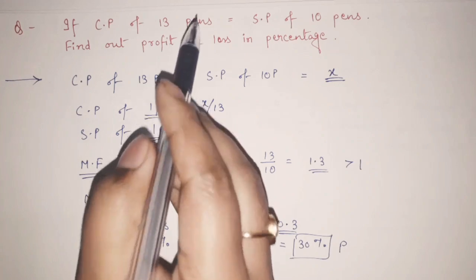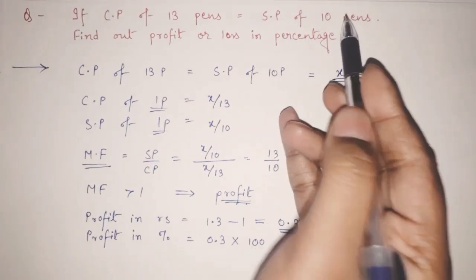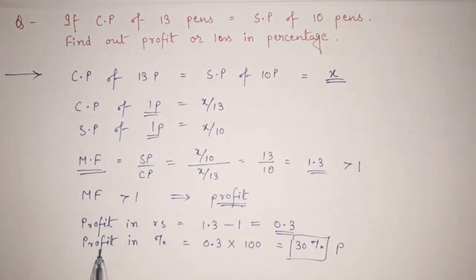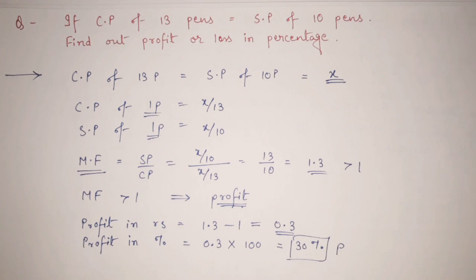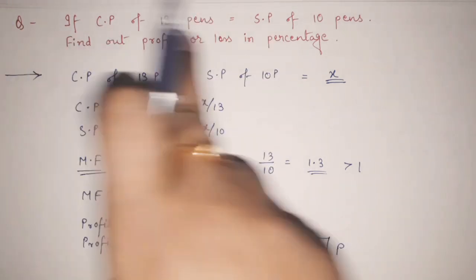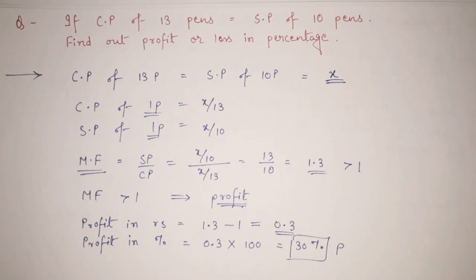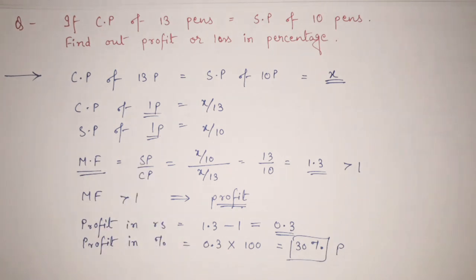If the CP of 13 pens is equal to SP of 10 pens, so in that case we will get profit of 30%. So see, there are only few steps, not much complicated calculation, and in this way of multiplying factor you are getting the answer very quickly, very easily and efficiently, right? I hope you like this method.